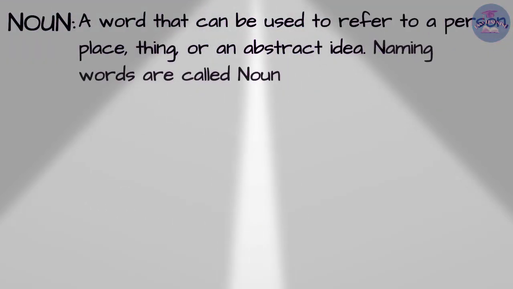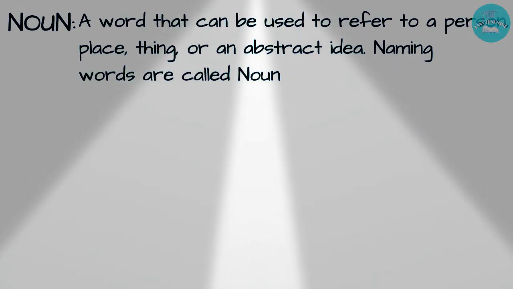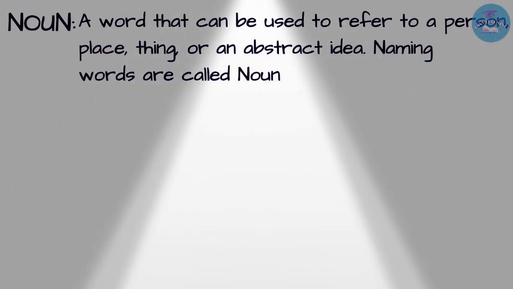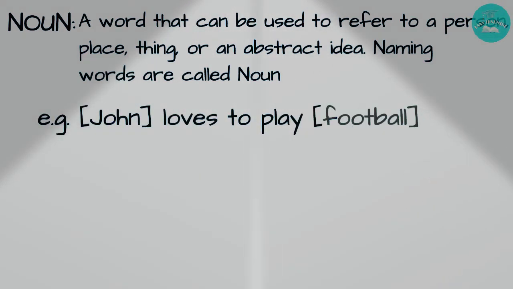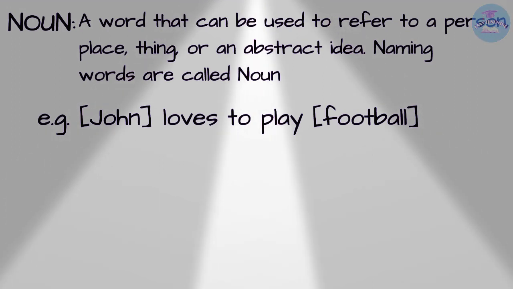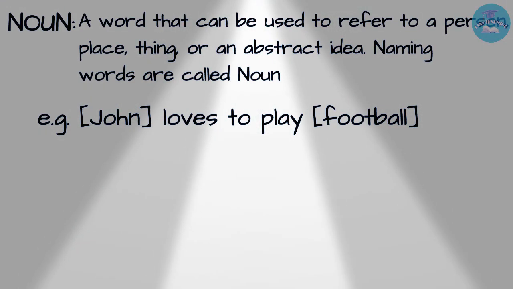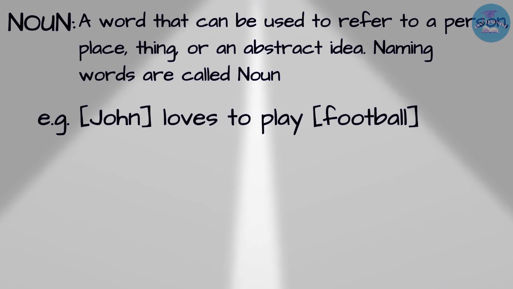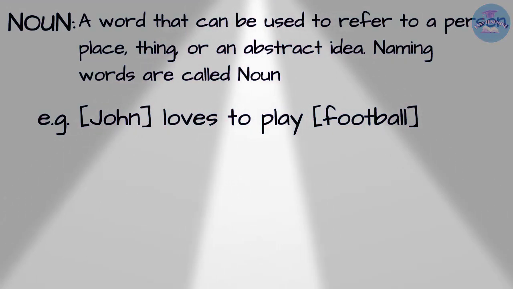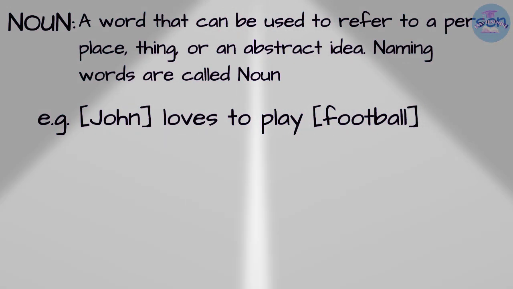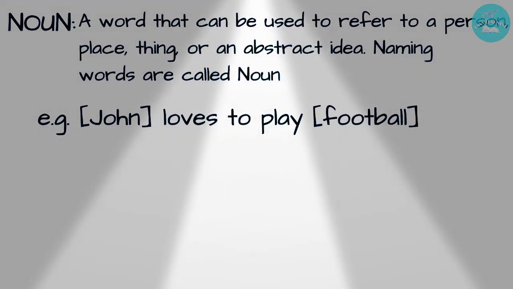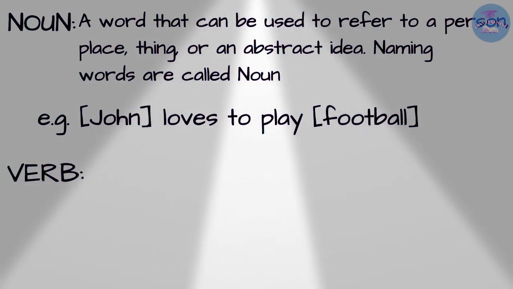So while defining noun, we can say that all the naming words, for example person, place, thing or any abstract idea, can be considered as noun. For example, we can take a sentence: John loves to play football. Here John and football, which are occupying the subject and object positions, can be called nouns. Then the next word class or part of speech is verb.